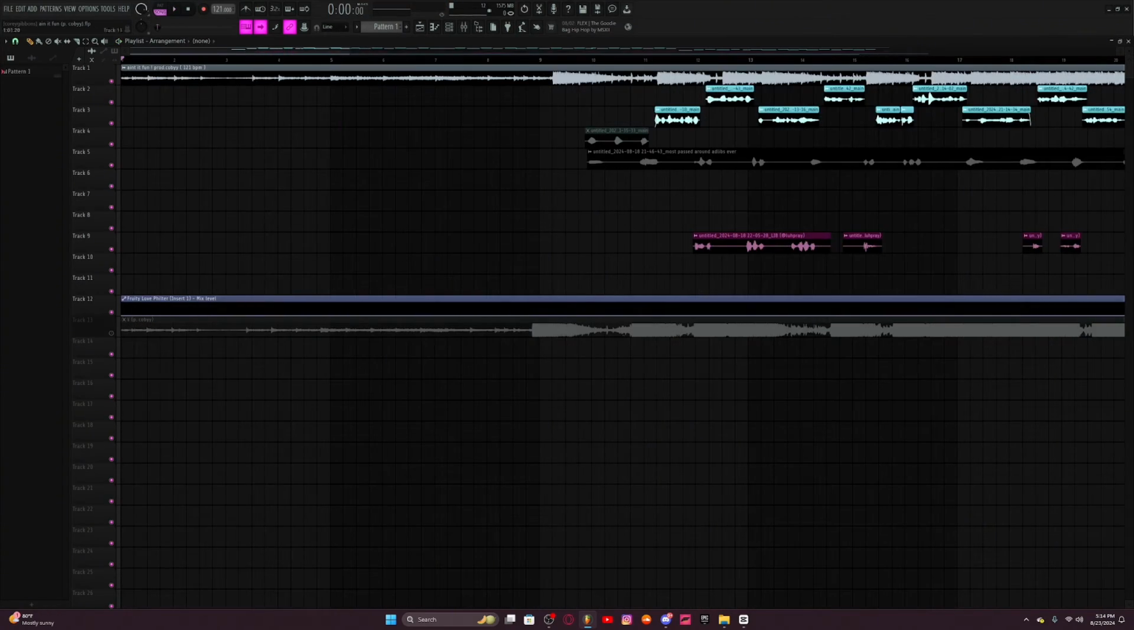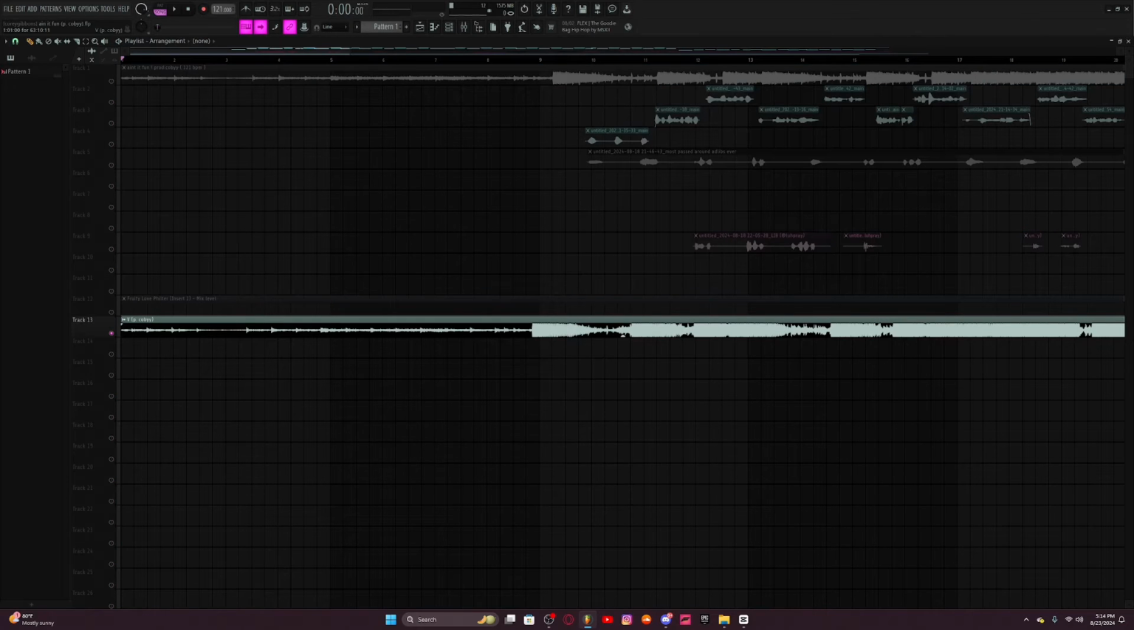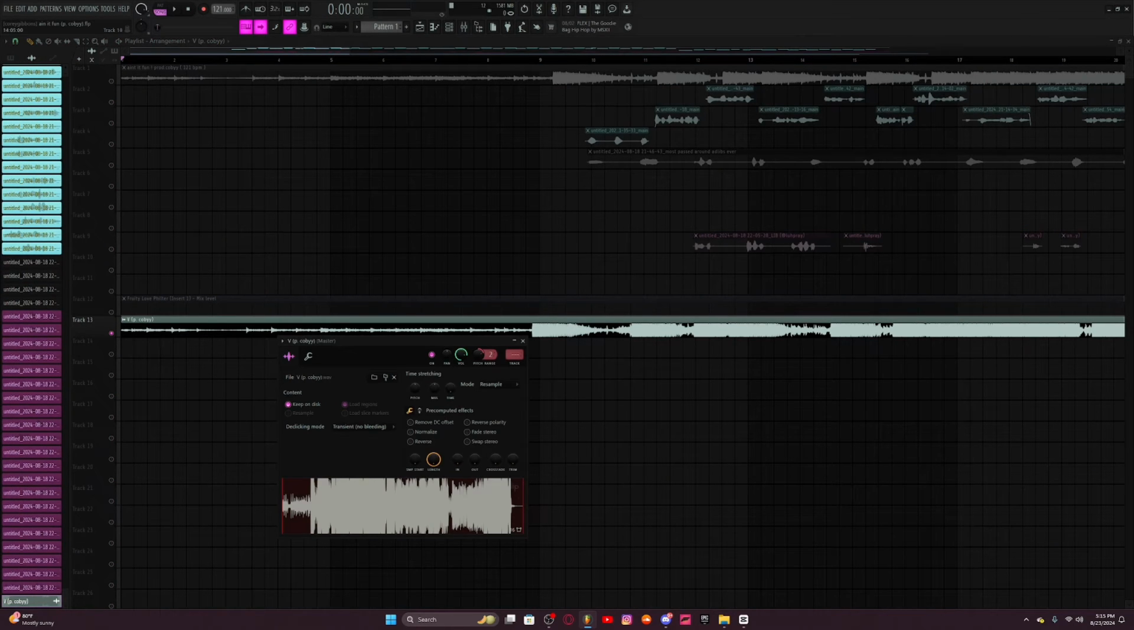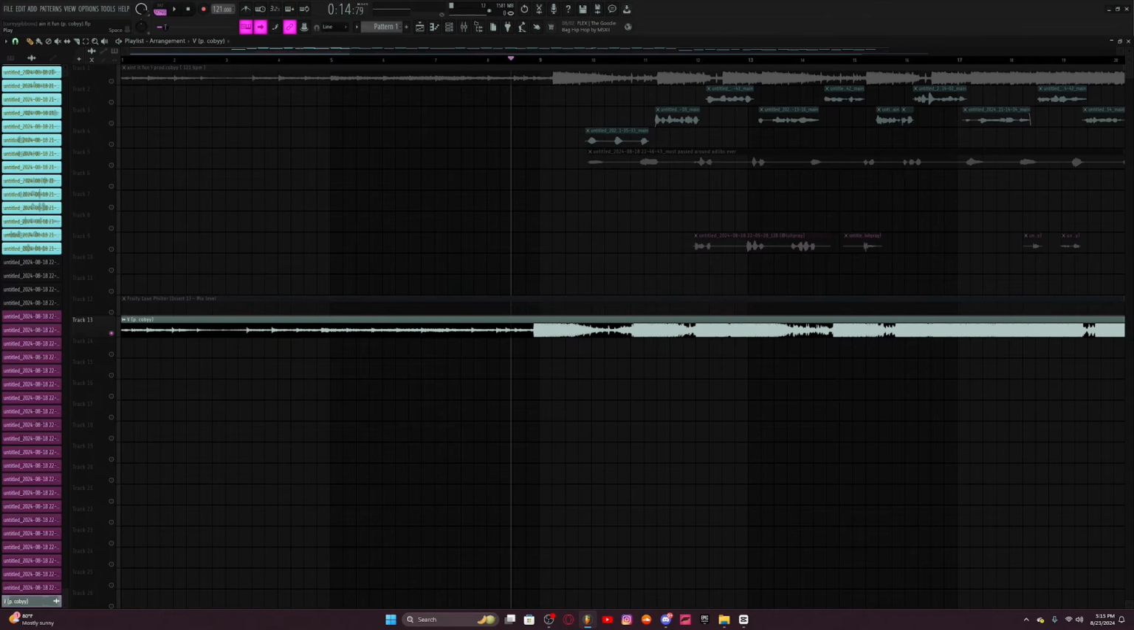Now the final step is optional. You could export it, then drag in the exported version of your song, and change this pitch knob and pitch it up, and then it'll sound a little bit different, like this.